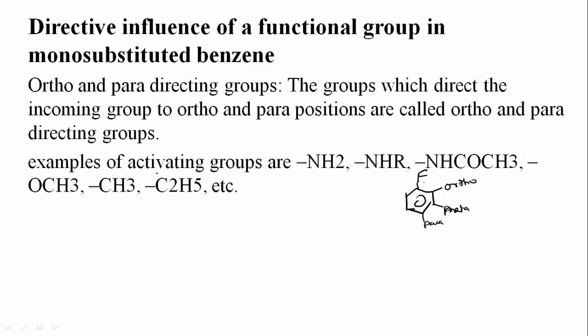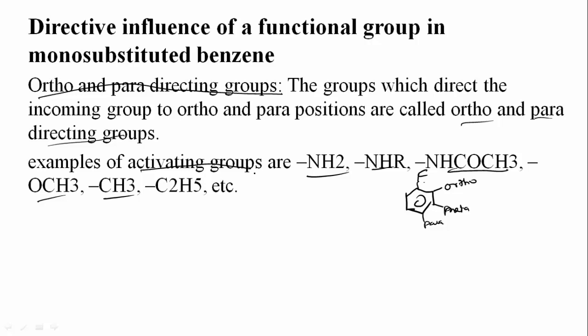So first, let's see ortho and para directing groups. If any functional group attached to the benzene directs the incoming group to ortho and para positions, then they are said to be ortho and para directing groups. They will direct the incoming group to the ortho and para position. Examples are NH2, NHR, NHCOCH3, OCH3, CH3, etc. These are said to be activating groups, which means these will activate the benzene ring.